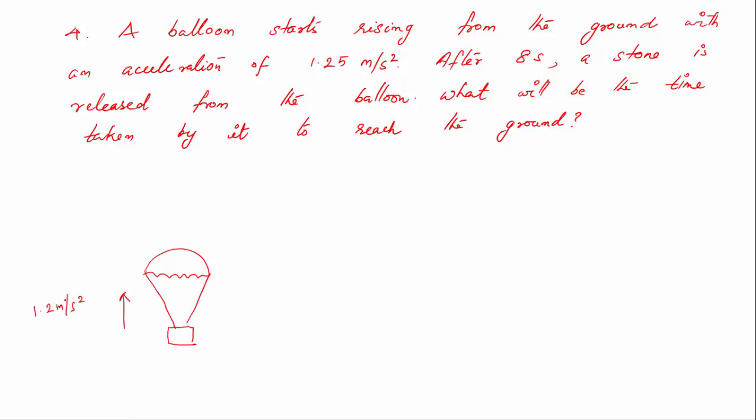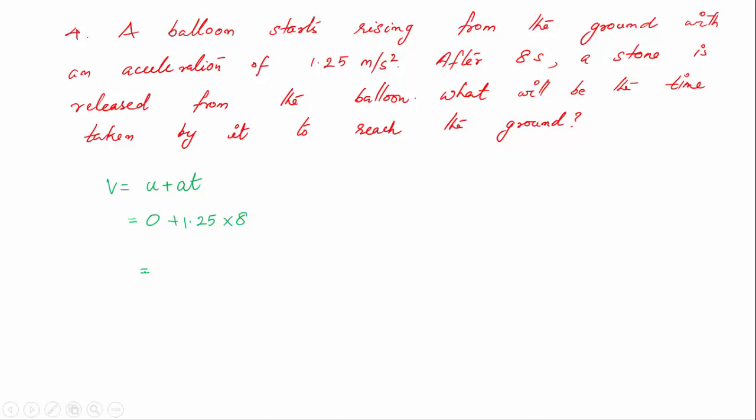The balloon starts from the ground actually. So after 8 seconds, what will be the velocity of the balloon and what is the height which the balloon reaches? First we have to find that, where the stone is thrown. So velocity v is equal to u plus at. It starts with a velocity of 0 with an acceleration of 1.25 for a time of 8. So 1.25 into 8, that is 10 meter per second.